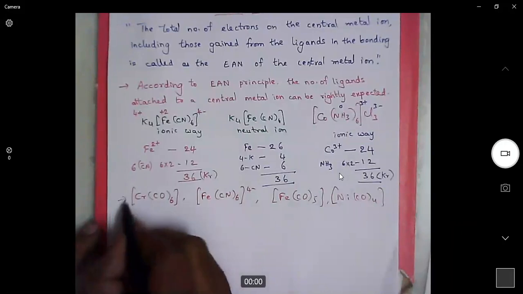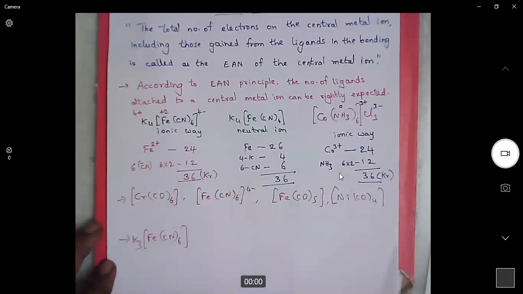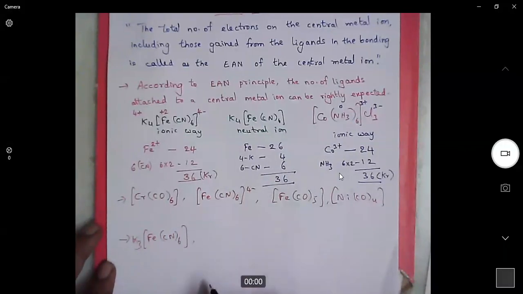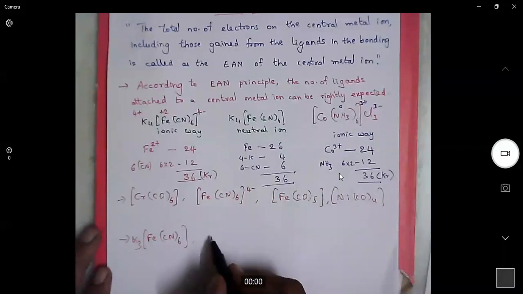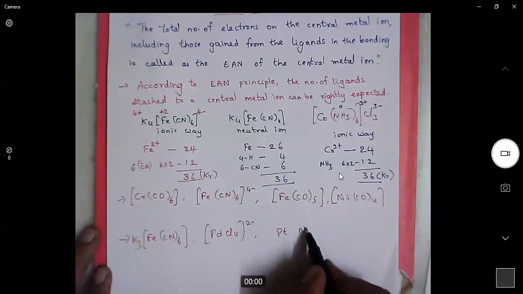There are some exceptions where we don't get the effective atomic number as the next higher inert gas configuration. So in this case, we don't get 36. There are some exceptions also. Remember that.